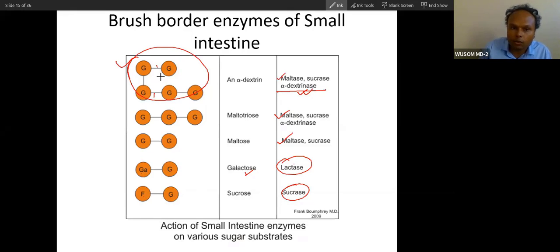This dextrinase can break this bond. So you have to understand this specific enzyme that will break alpha 1,6 linkage. Dextrinase enzyme will break alpha 1,6 linkage, which is present on the intestinal brush border.